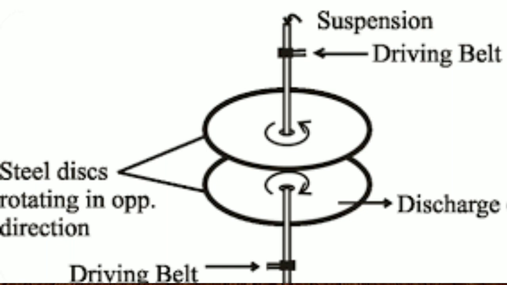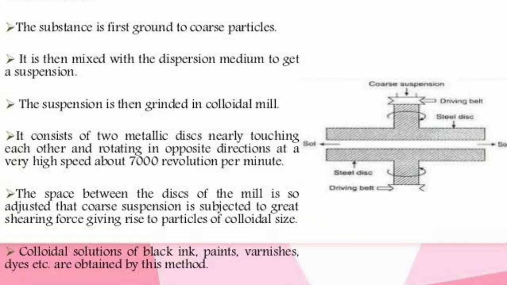The distance between the 2 metallic discs can be adjusted to the colloidal size range. Then the suspension is fed between the discs, and after grinding, when it is dissolved in a suitable solvent, we get colloid by this method. So in this method, black ink, paint, varnishes, etc.